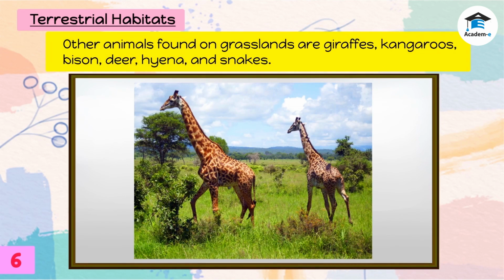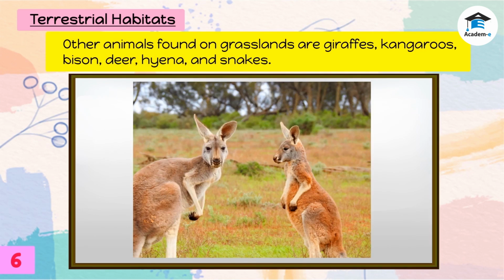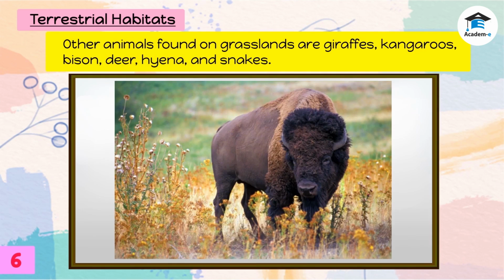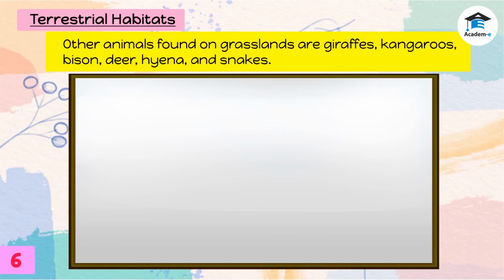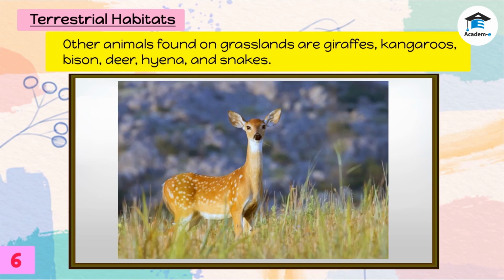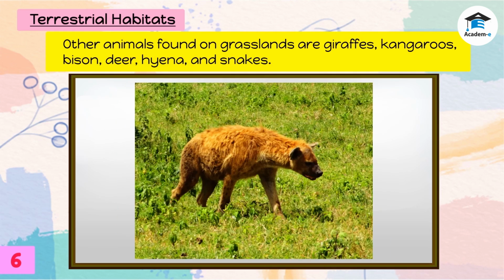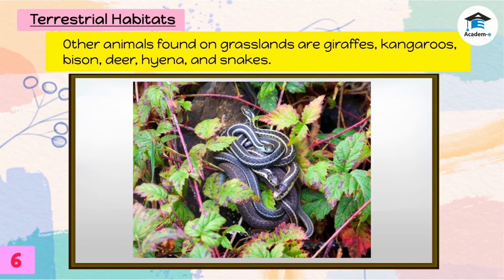Other animals found on grasslands are giraffes, kangaroos, bison, deer, hyena, and snakes.